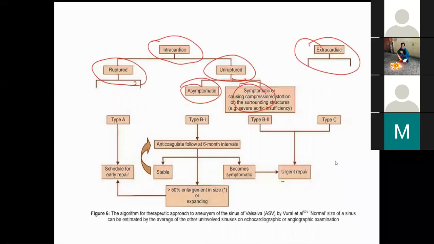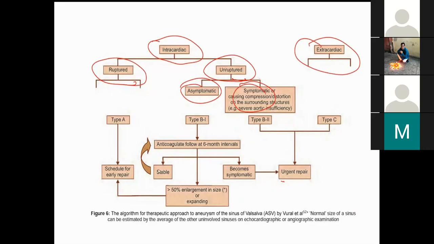So this is one of the algorithms which I found from Vijay Lakshmi, and it says to consider whether the rupture is intracardiac or extracardiac. If it is intracardiac, whether it is ruptured or unruptured, the ruptured can be asymptomatic or symptomatic, causing compression or distortion of the surrounding structures. Unruptured type A, we should schedule for early repair. If it is type B1, we follow at 6 months interval.